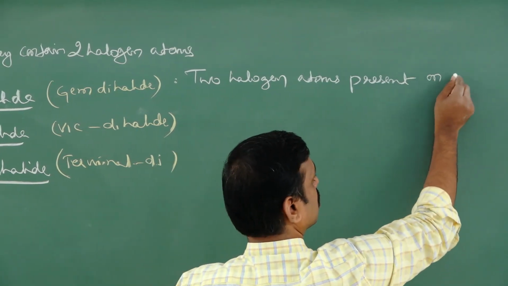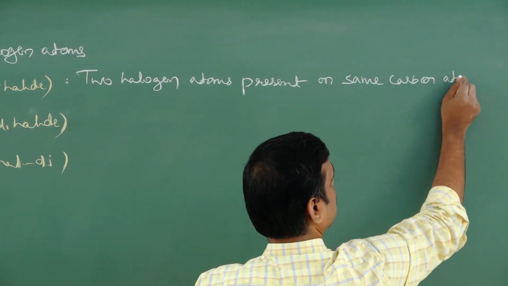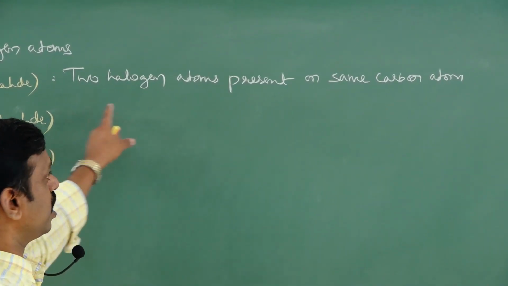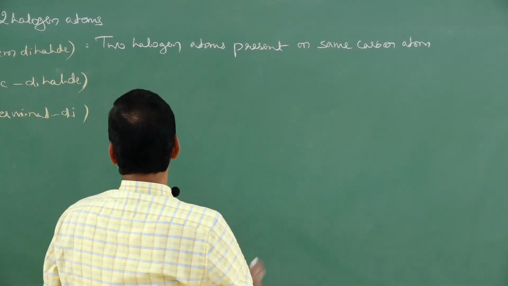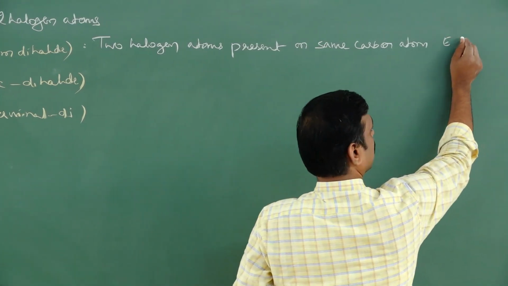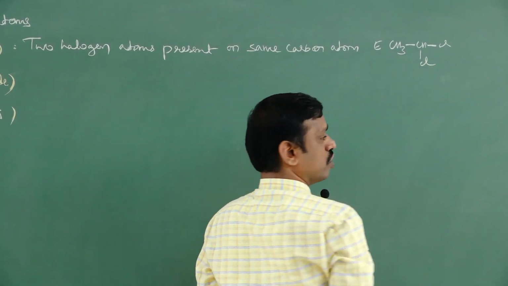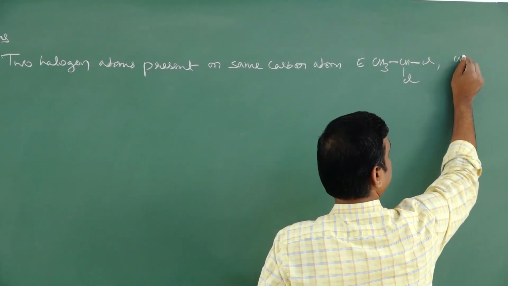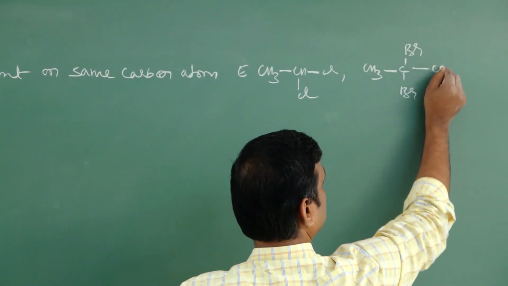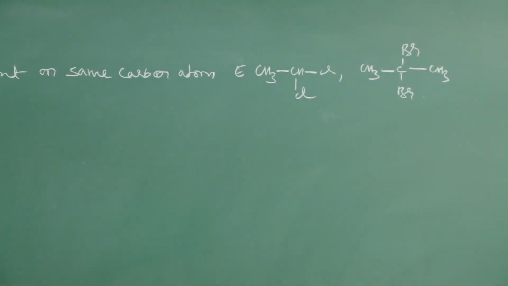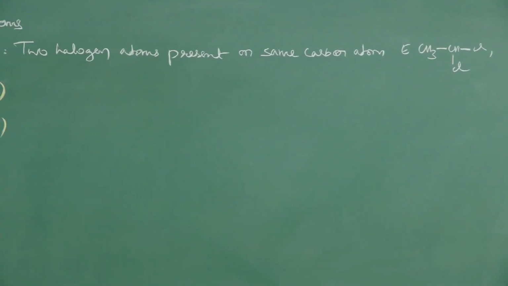So if two halogen atoms are present on the same carbon atom, then they are called geminal dihalide. An example for geminal dihalide, you can write CH3 CH Cl Cl. This is a geminal dihalide. Or CH3 C Br Br. Here two bromine atoms are present on the same carbon, so they are also geminal dihalide. Therefore, in geminal dihalide, two halogen atoms must be present on the same carbon.